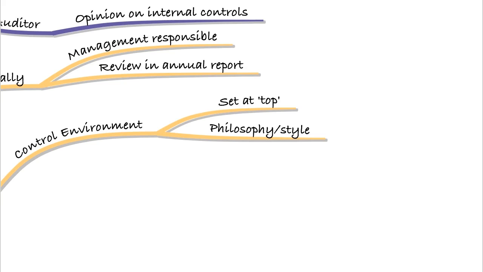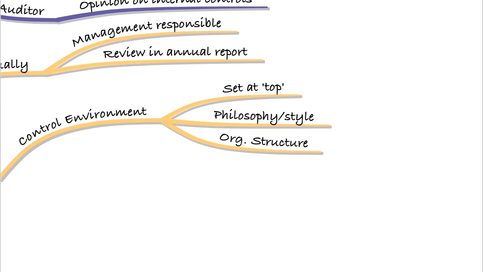So that control environment will be set from the top, and it's really thinking about how that organisation is structured. In bureaucratic organisations, for example, you will tend to have a lot more controls, so that could be seen to have a stronger control environment.